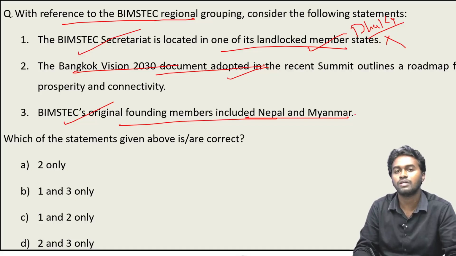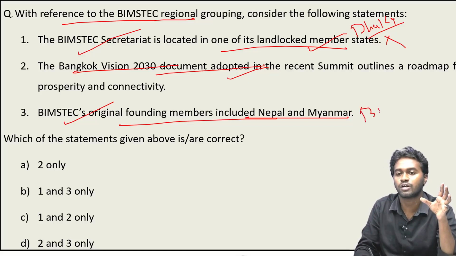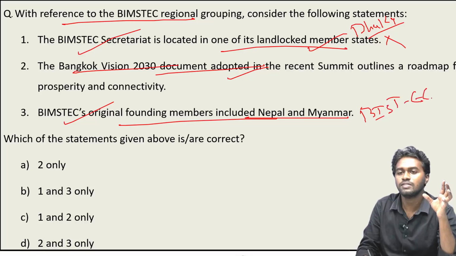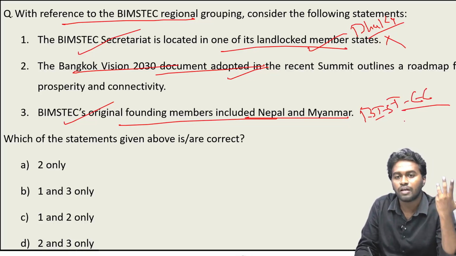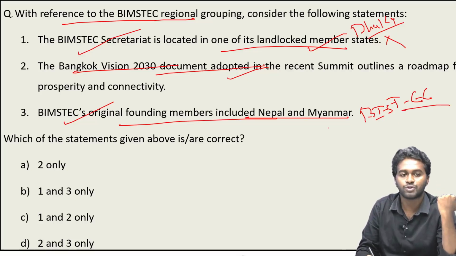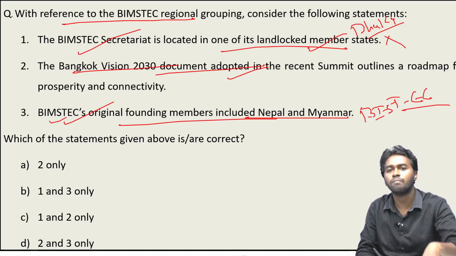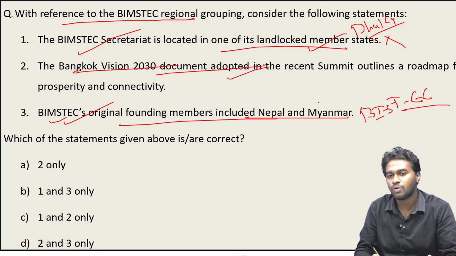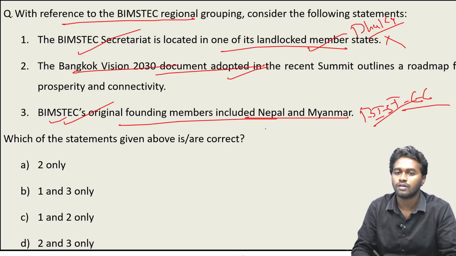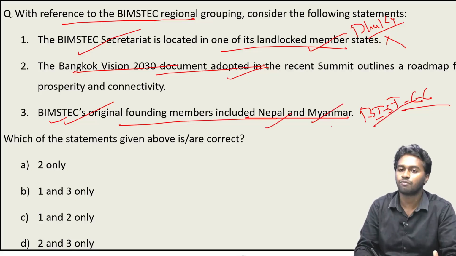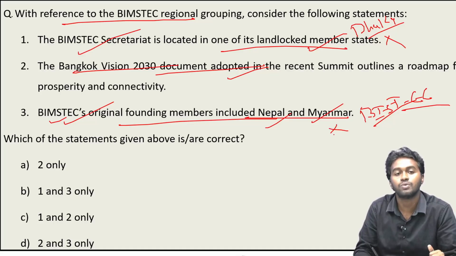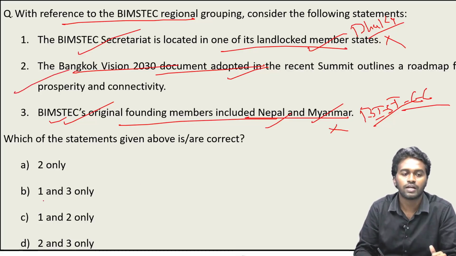Coming to statement 3, BIMSTEC's original founding members included Nepal and Myanmar. No, we know that in the initial stage it was known as BIST-EC, that is Bangladesh, India, Sri Lanka, and Thailand. At that time Nepal and Myanmar were not members. First of all, what is BIMSTEC? BIMSTEC is a regional grouping in the Bay of Bengal, which plays an important role in addressing geopolitical issues and security in the Bay of Bengal. It was founded by these 4 nations, and later Nepal and Myanmar joined. Therefore, we can eliminate statement 3 also. So the correct answer is 2 only, that is option A.